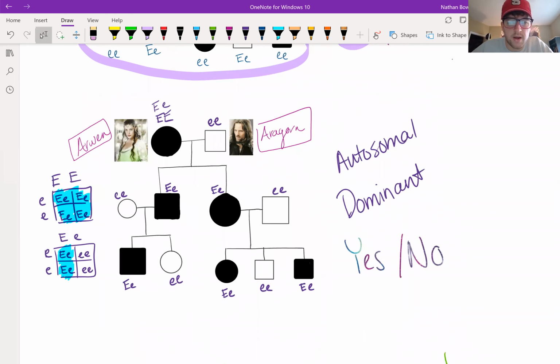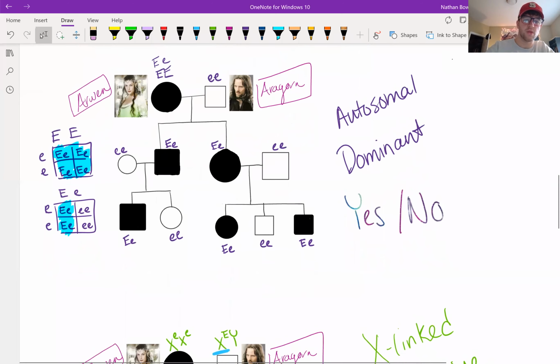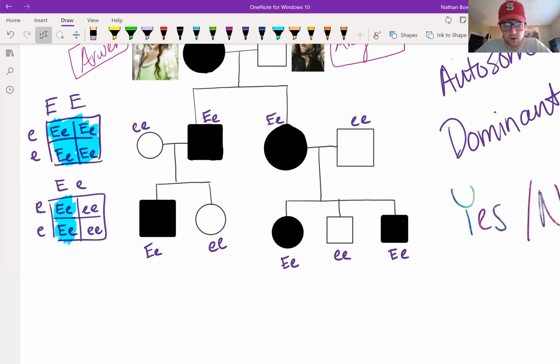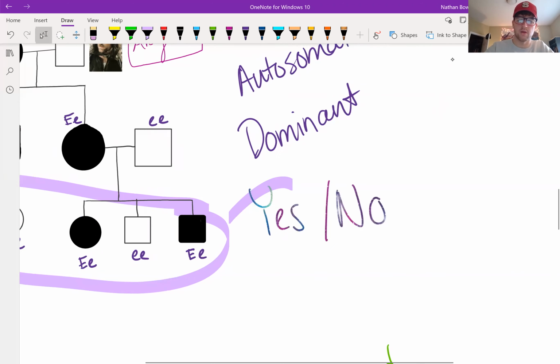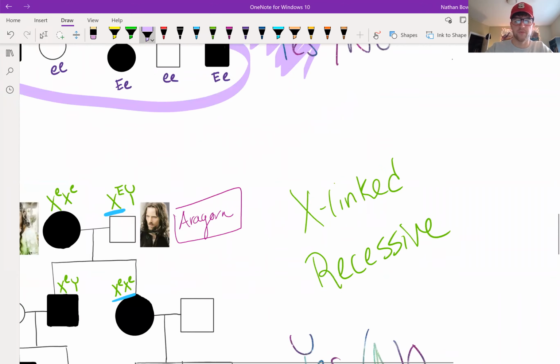For autosomal dominant, Arwen could be homozygous or heterozygous, where Aragorn would have to be homozygous for the small e allele. Both their children show the trait, meaning that they are heterozygous from the cross. They both married someone who is homozygous for the recessive allele, and they have children who are a mix of both traits. Therefore, it is possible that autosomal dominant is a method of inheritance.